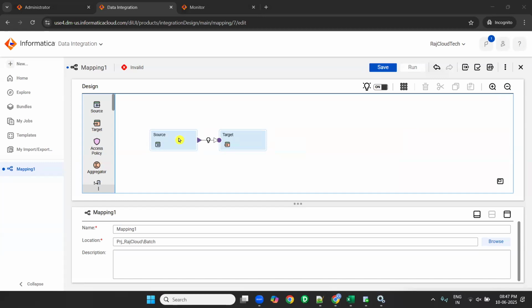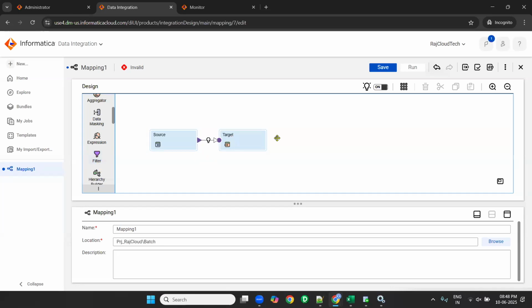this is the mapping canvas. These are all the transformations we have. What are the transformations we have? Source transformation, target transformation, access policy, aggregator, data masking, expression, filter, hierarchy builder, hierarchy parser, Java, joiner, lookup, mapplet, normalizer, rank, router, sequence generator, sorter, SQL, structure parser, transaction control, union, velocity, web services. So these are all the transformations, the ones we have in PowerCenter. All of them we can use here, and more transformations also.